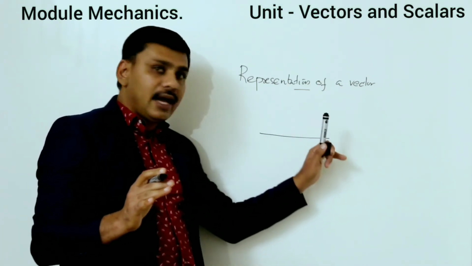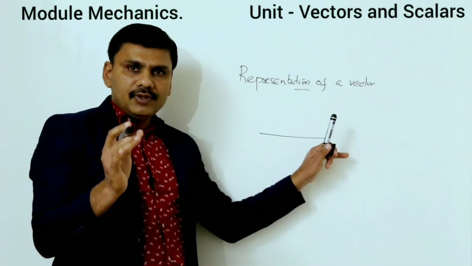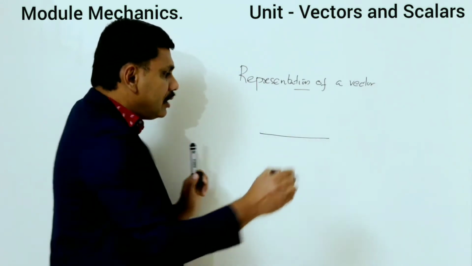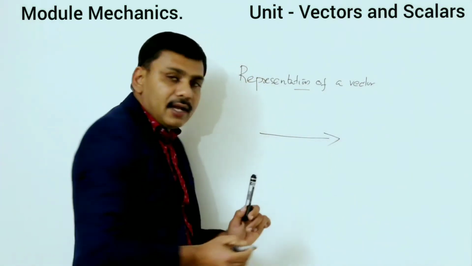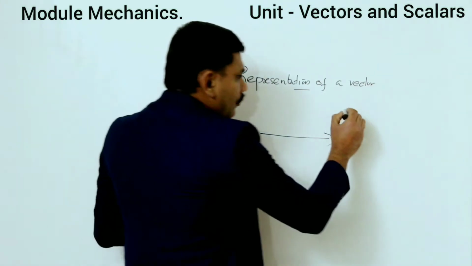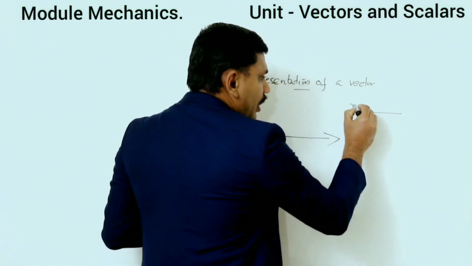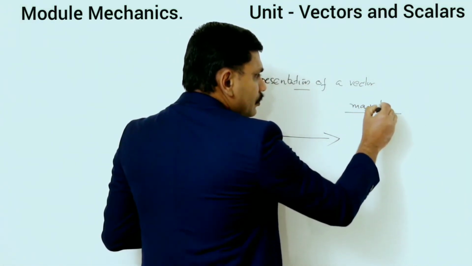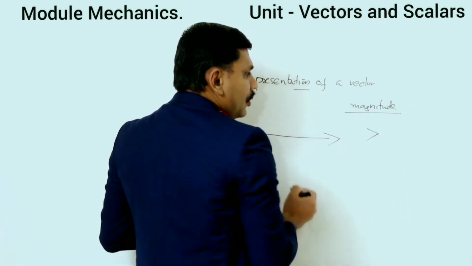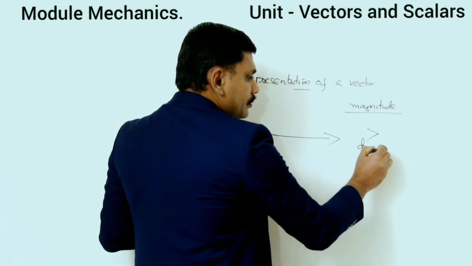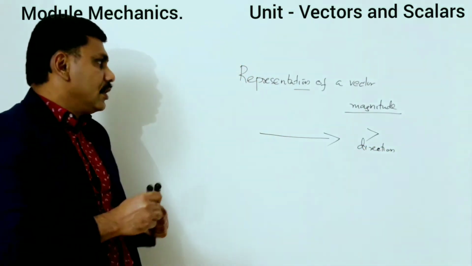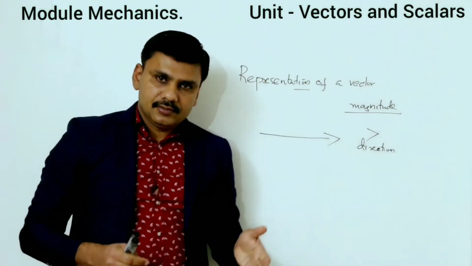The length of the line represents the magnitude of the vector, and the arrowhead represents its direction. So the length of the line shows magnitude, and the arrow shows direction. So that is how you represent a vector.